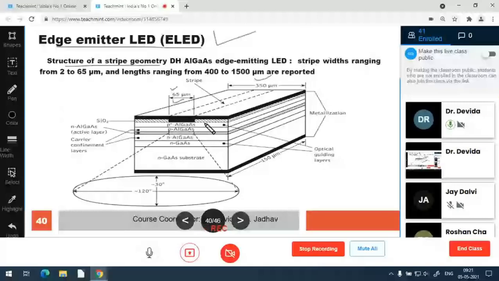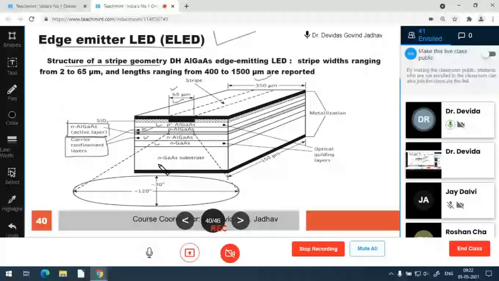The active region is very thin. So here the active region is shown. It is very thin, and on each side of the active region there is a carrier confinement region. So these are the carrier confinement regions, two of them, and the remaining two are the conductive layer and the substrate.